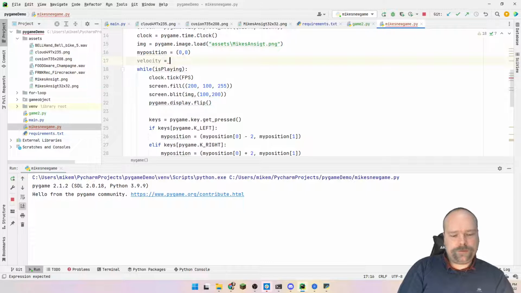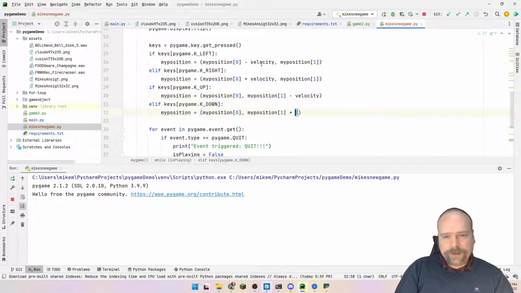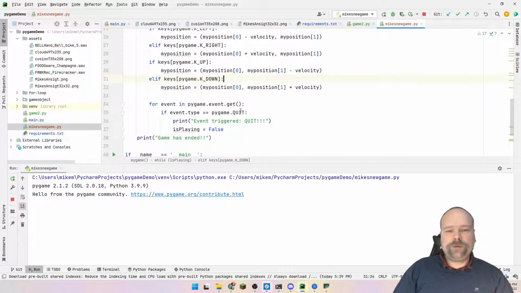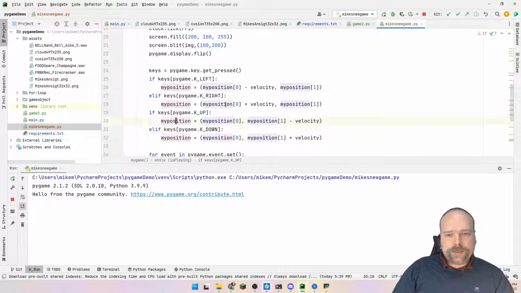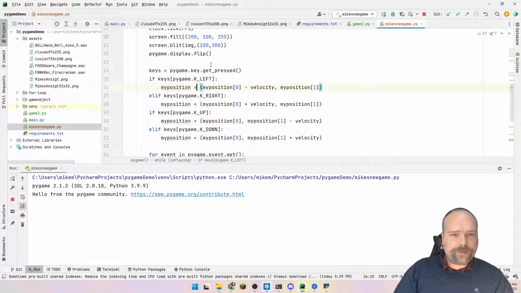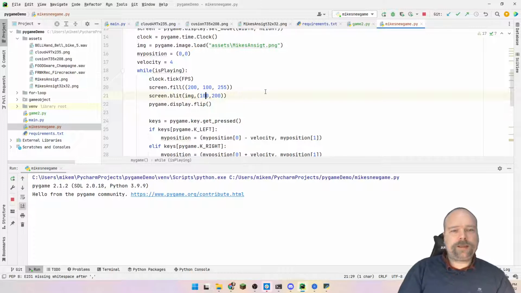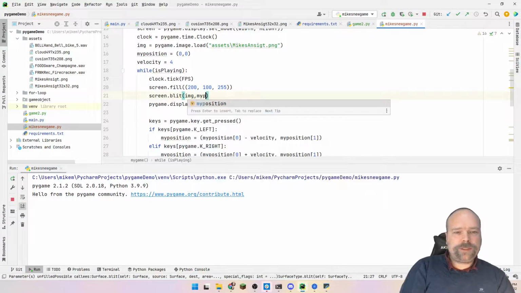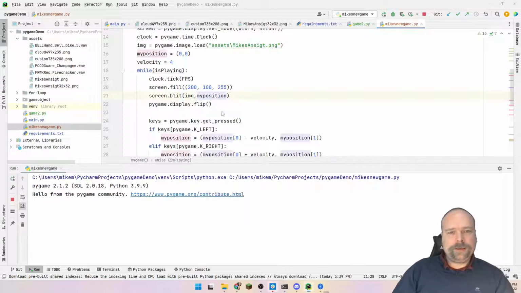velocity equals 4. If I set this to 4 right now, and then add velocity right here, that means that now I have a speed for the face that I can move. And of course, the higher the number, the faster it will move, because this while loop right here will run 60 times per second. So let us just run again and actually see what happens. I'm pressing something, nothing happens because, why is nothing happening? Yeah, because I need to use my position right here when I draw the image. Let us just run this right here.